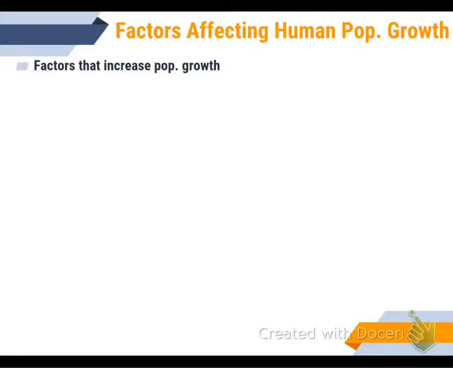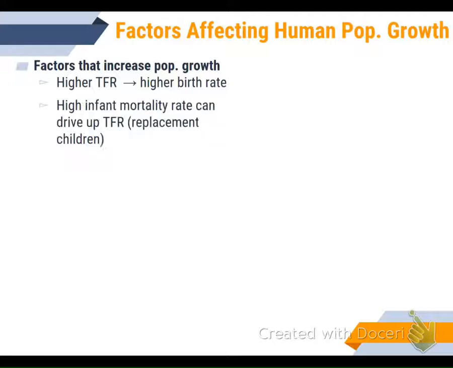Some of the things that affect the population growth include total fertility rate. How many children does a woman have in her lifespan? The more children she is expected to conceive and give birth to, the more are going to survive, hopefully. However, a high infant mortality rate will drive it up, because if a woman knows that she's going to lose half of her kids, she's going to have more and more kids. She's not going to have 2, she's going to have 4 or 5. And therefore, some of them may actually survive that she may not have thought were going to survive.